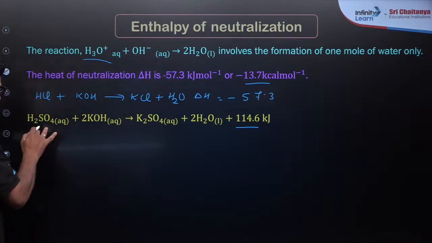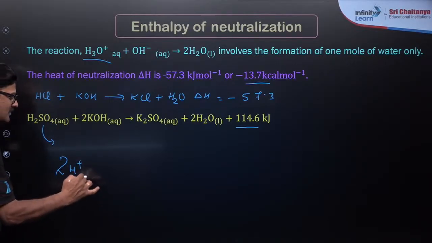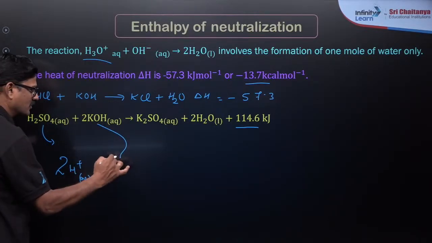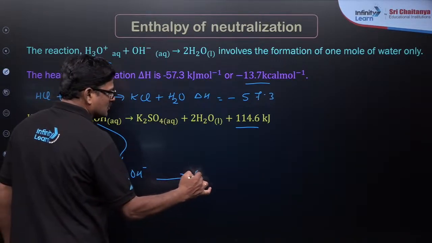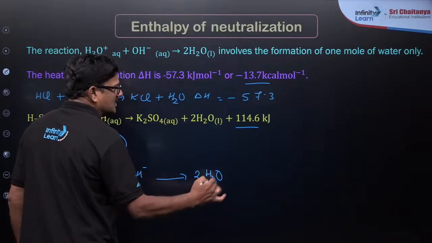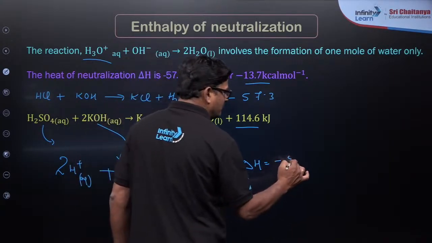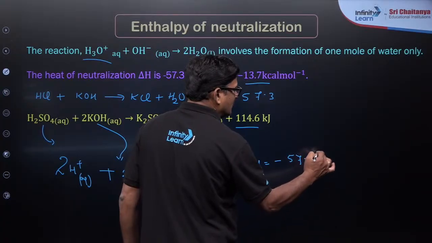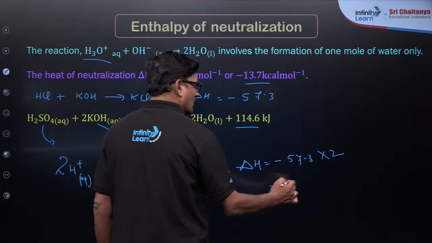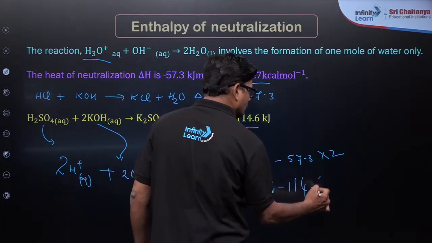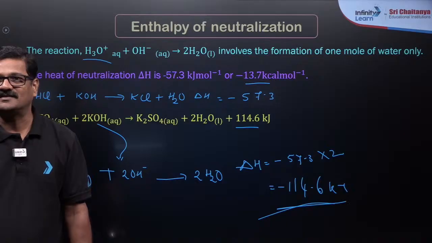But here H2SO4 gives rise to 2H plus and 2 KOH gives 2OH minus, which gives 2H2O. इसी का कारण आपका delta H is equal to minus 57.3 into 2 होना चाहिए, minus 114.6 kilojoules आना है. That is very important.